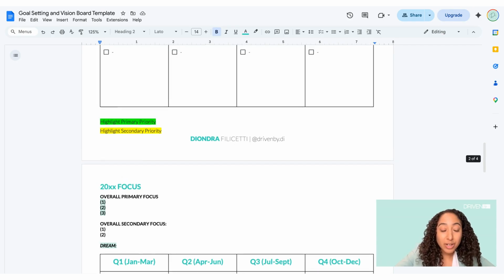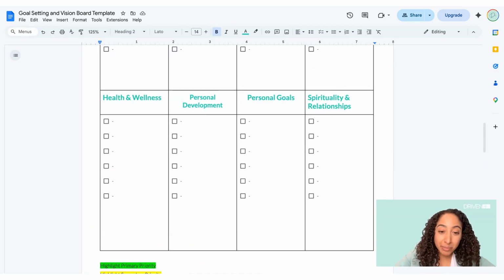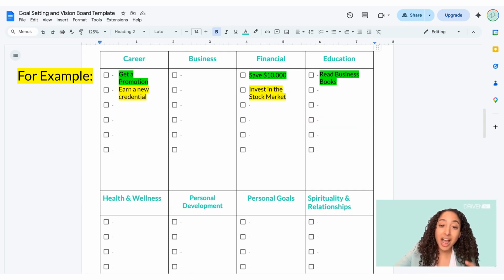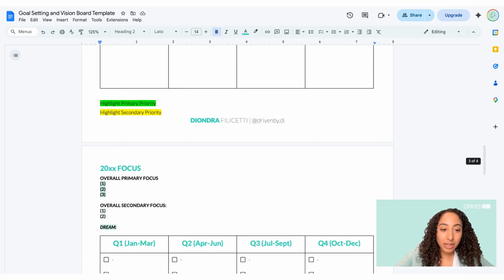Then you can go in with a yellow highlighter and take a look at your secondary priorities. These come into consideration after you've taken care of your primary priorities. So highlight with yellow, and then you'll put them in your focus for the secondary focus right here. Here you want to select maybe 1 or 2. And here's my favorite part, your dream. This is the big, bold, almost scary thing that you're working towards. Write it down, don't edit it, just let it be there on the page.